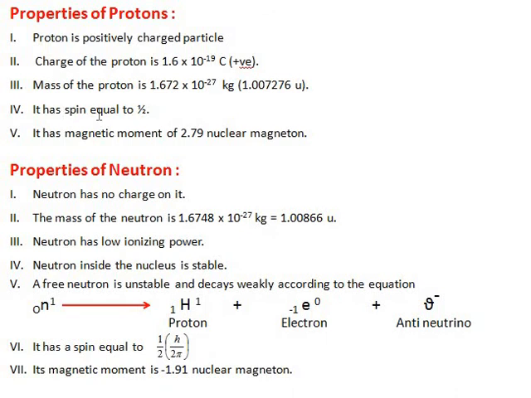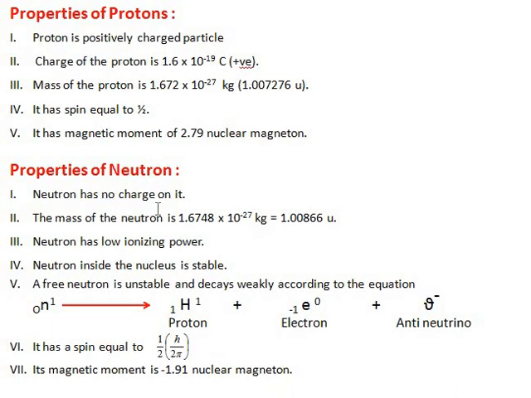It has spin equal to 1/2, and it has a magnetic moment of 2.79 nuclear magneton. Okay.